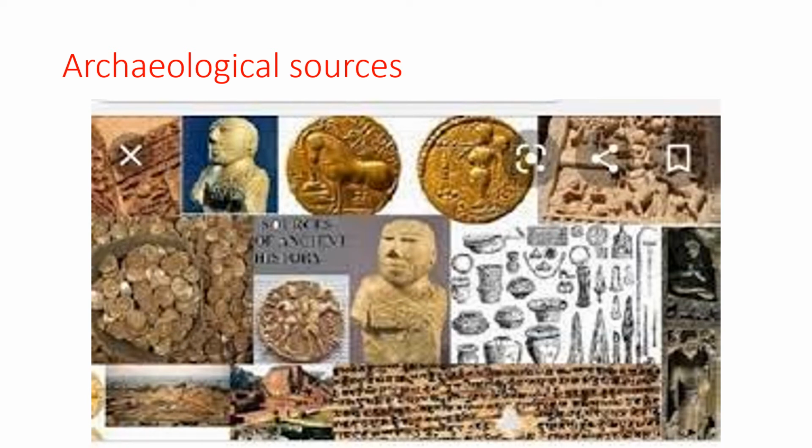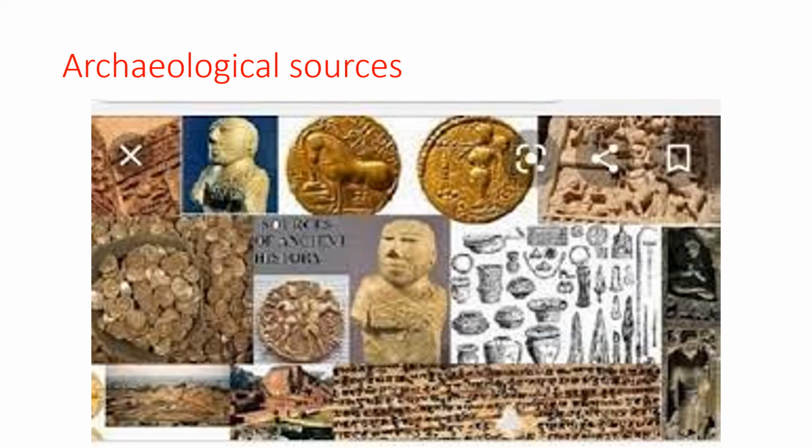History chapter 1, when, where and how. Take your social science book, page number 104. Last class we discussed sources of history. The sources of history are divided into two categories: one is archaeological source, another one is literary source.